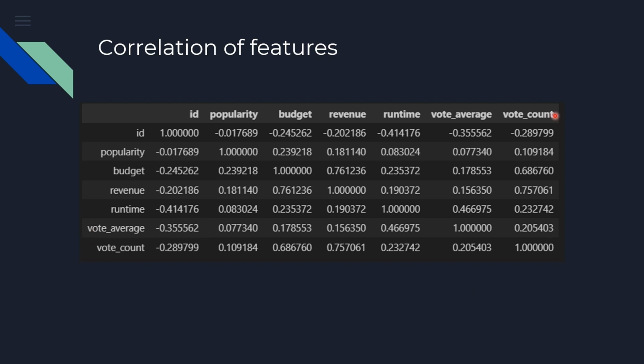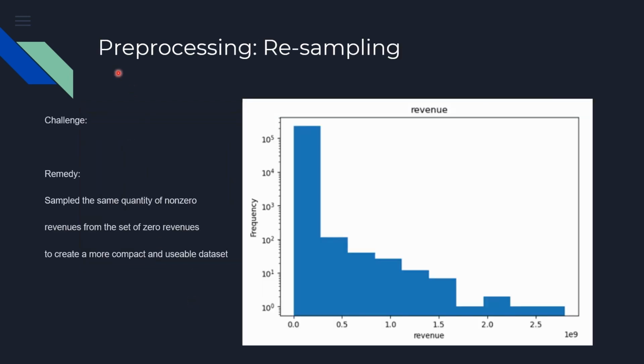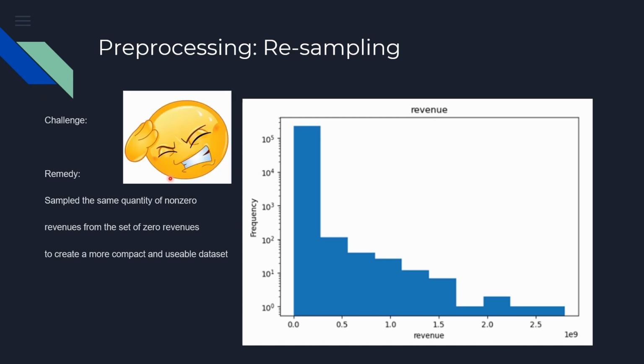Moving on to the pre-processing, we realized that there was a huge challenge up ahead because the data was extremely skewed. There were about 75% of values for revenue put in as zero, so the dataset was not ideal, and this challenge was giving us a huge headache. To remedy this, we resampled the dataset to have the number of zero quantities equal to the number of non-zero quantities, and we chose the zero instances randomly to ensure that we're not meddling too much with the data, and the predictions are accurate.